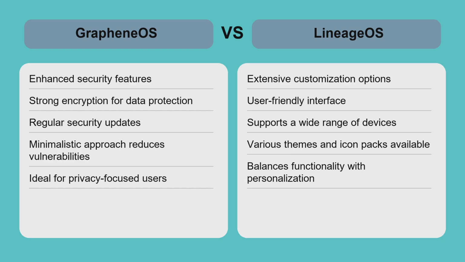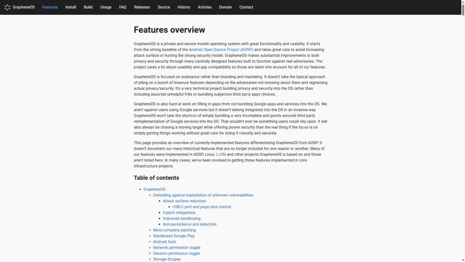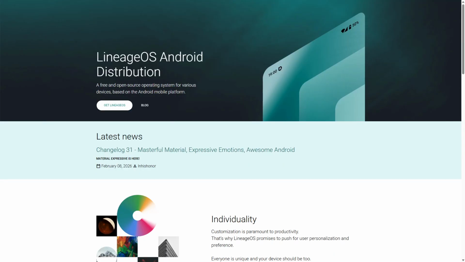For users who need a secure environment, GrapheneOS is the clear winner, while those seeking a customizable and user-friendly interface may prefer LineageOS. For users prioritizing security and privacy, GrapheneOS is the recommended choice, providing robust protection for sensitive data. If customization and a user-friendly experience are your priorities, LineageOS is the way to go. Ultimately, your choice should reflect your specific needs and how you use your device. Choose wisely to enhance your Android experience.